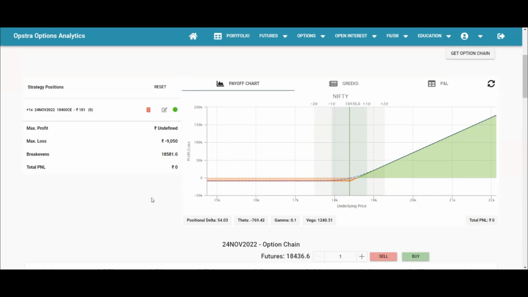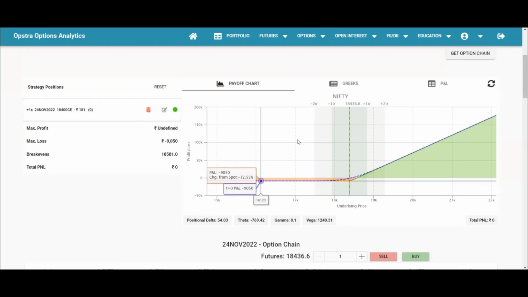So now considering the European option, this is the loss that we can make, and this is the profit, right? Now if you see here, the profit point is coming out to be approximately 18,436, right? That is because your premium is 181. So 18,400, and then you have to go more 181 points, then you will start making profit because you have already paid this amount from your pocket.